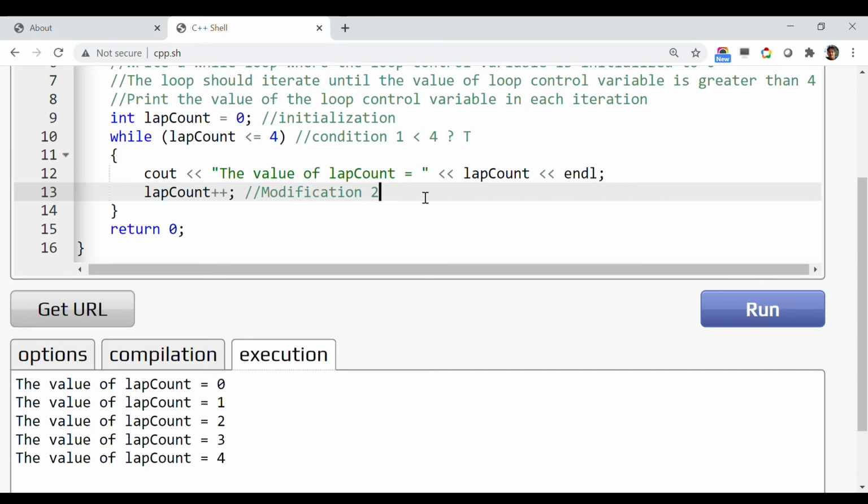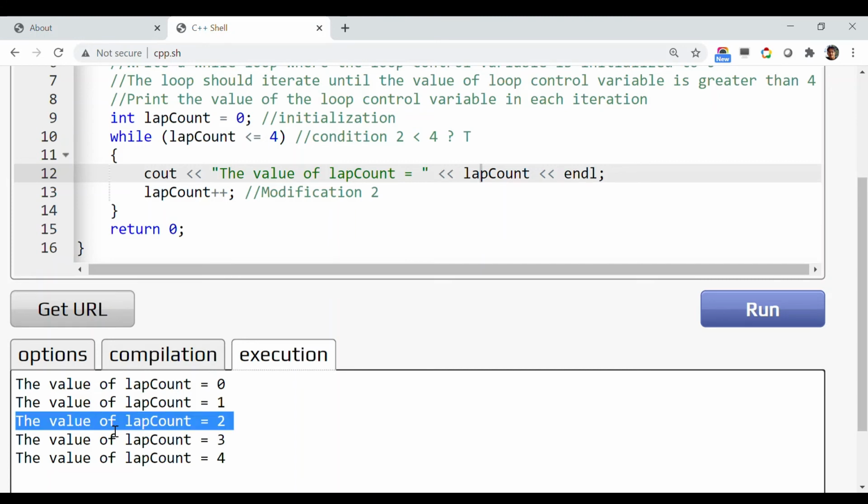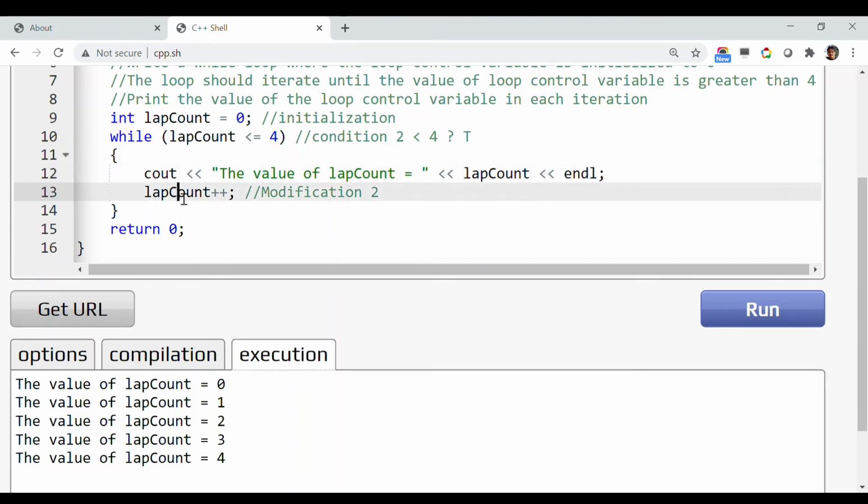Again it repeated the same thing. It went to the while loop and checks whether 2 is less than 4. Yes, again it is true. So it came inside the while loop, printed the value of lap count as 2, and then modified the value of lap count to 3, just incremented.